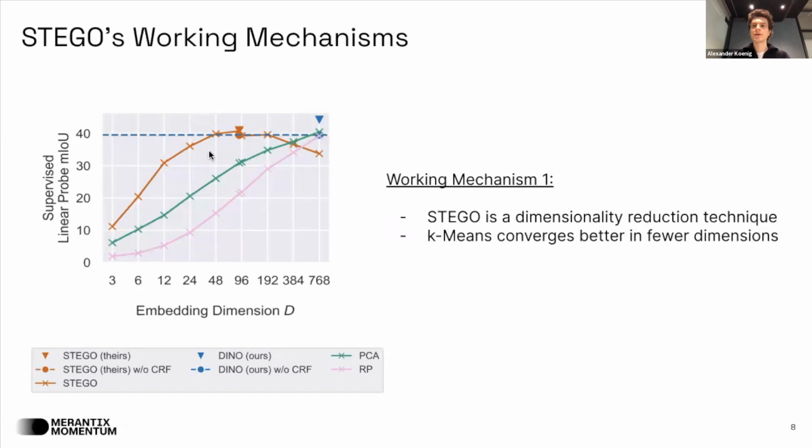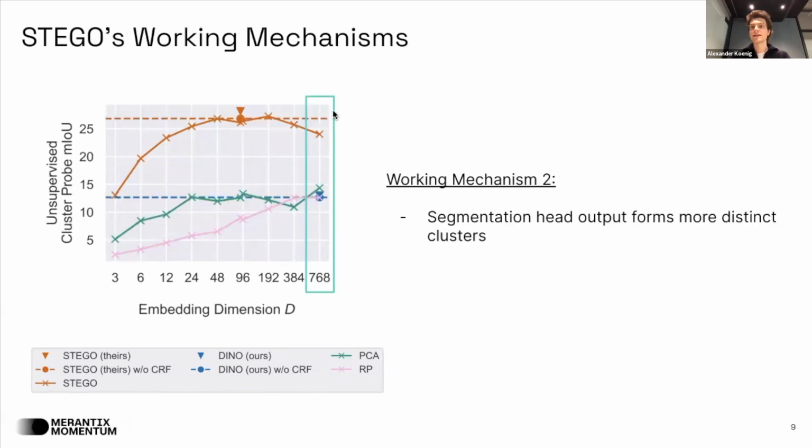It is well known that the k-means algorithm converges better in fewer dimensions due to the curse of dimensionality. Hence, downprojecting the feature dimension before applying k-means will positively impact the unsupervised performance. In this last study, we find that besides STEGO's dimensionality reduction, there is another key factor benefiting STEGO's unsupervised performance. The graph also shows a boost in unsupervised performance when the segmentation head retains the Vision Transformer dimension, in this case 768. This is likely due to the contrastive training of the segmentation head, which transforms the features to form more distinct clusters on which k-means converges better.